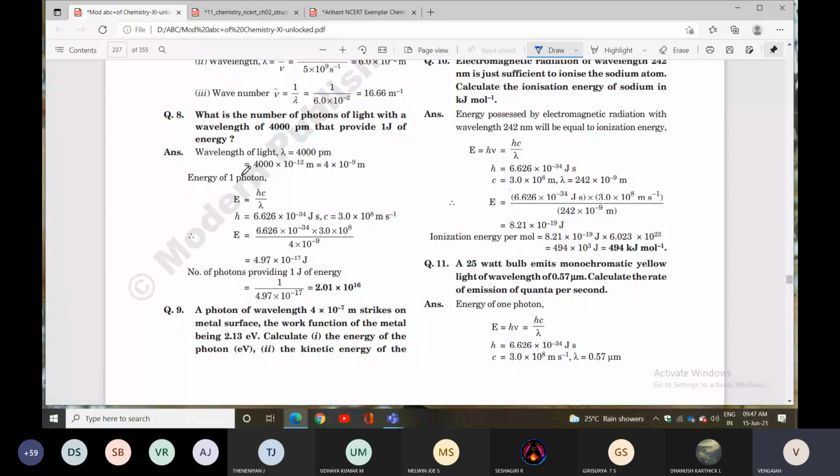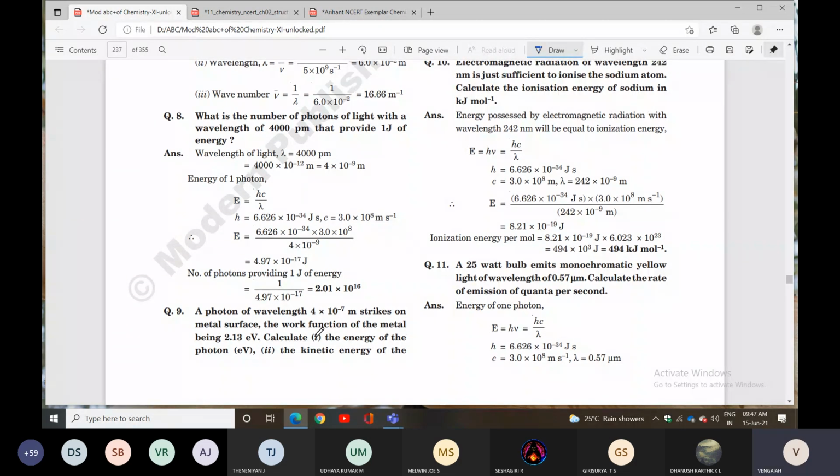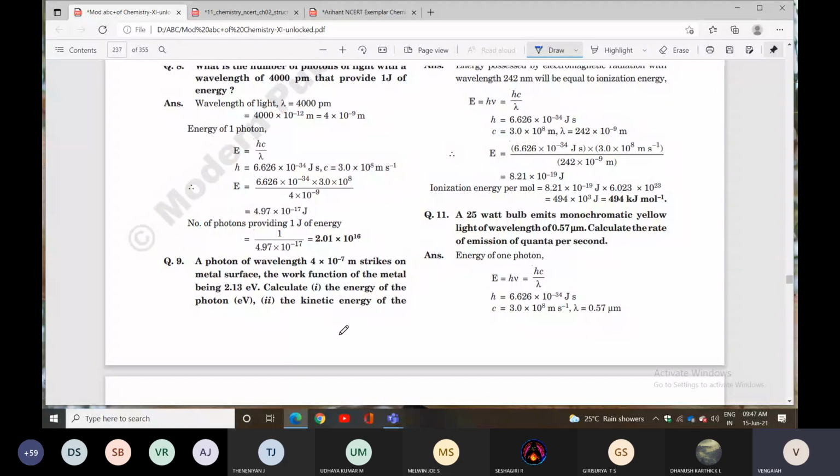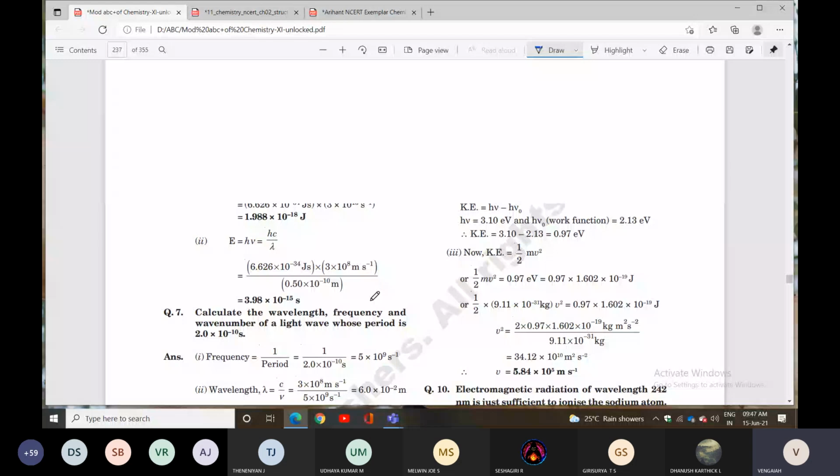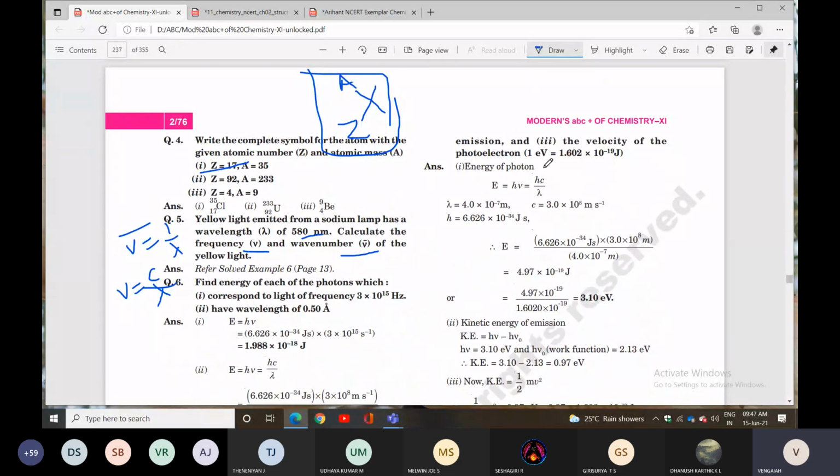Next question. A photon of given wavelength lambda strikes a metal surface. The work function of the metal is 2.13 electron volts. Calculate the energy of the photon and the kinetic energy also. In this question, they're asking two sub questions: one is the energy of the photon, the next is the kinetic energy. Wavelength is given, and the velocity of photoelectrons can also be calculated.